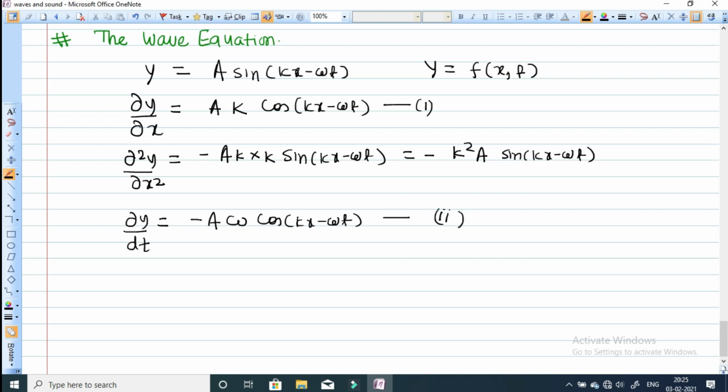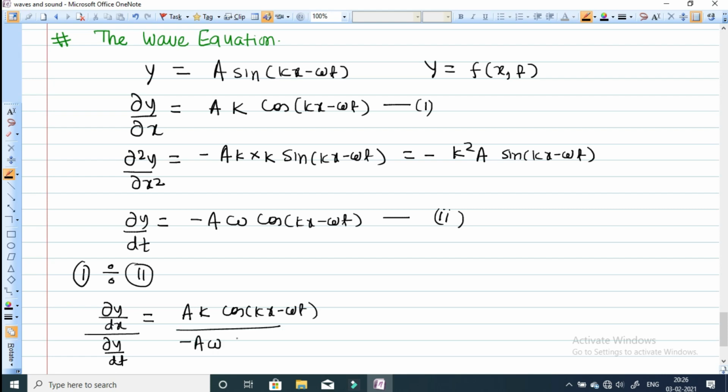Let me just establish a relationship between these two. Let me divide these two equations, then the common terms will be out. So we can write 1 divided by 2. If you divide 1 by 2, it will become dy by dx over dy by dt equals a into k into cos of (kx minus omega t) divided by minus a into omega into cos of (kx minus omega t).